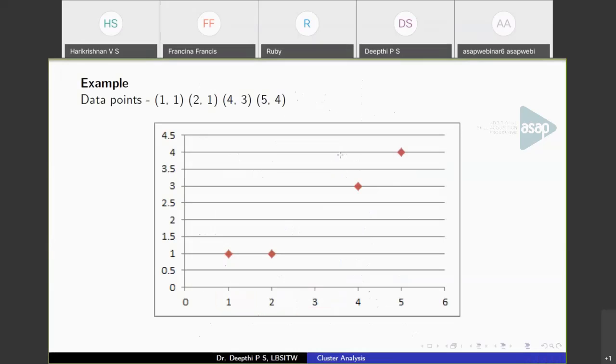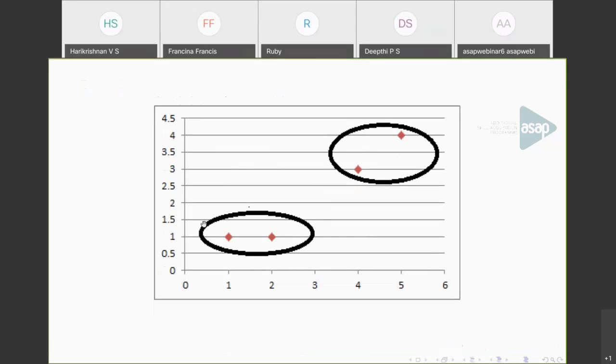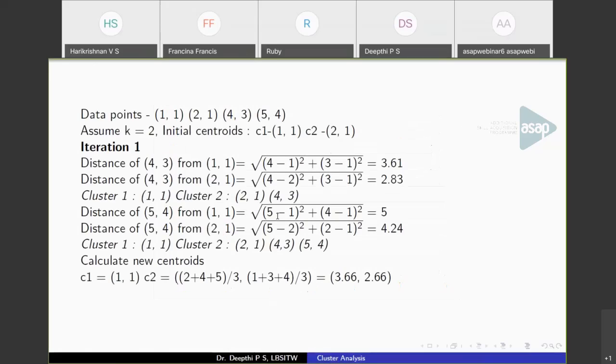Now, see a numerical example, a simple example. I have considered just 4 points, two-dimensional points: (1,1), (2,1), (4,3), (5,4). These are the points. This would be the obvious cluster that you will be getting. So we'll see how you get these clusters. These are the data points. I'm assuming k equal to 2, that is the number of clusters is 2. And I'm picking initial centroids at random.